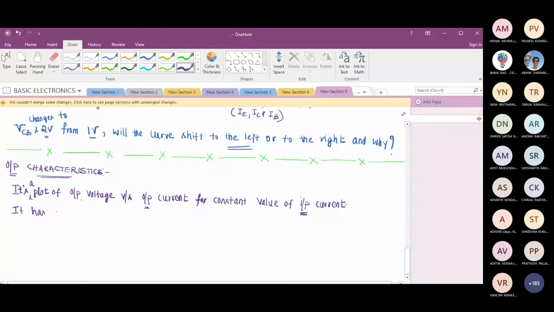So what I was trying to explain here is that this output characteristics has 3 regions. I'll write here: output characteristics is basically divided into 3 regions based on the biasing.